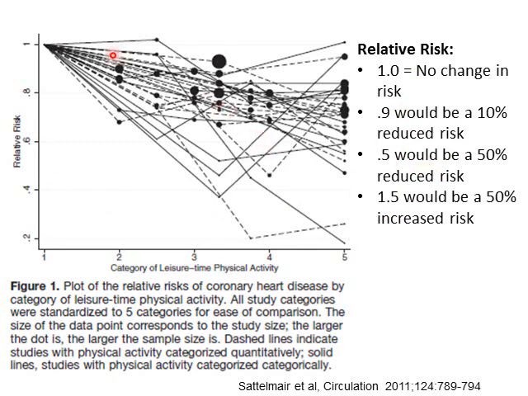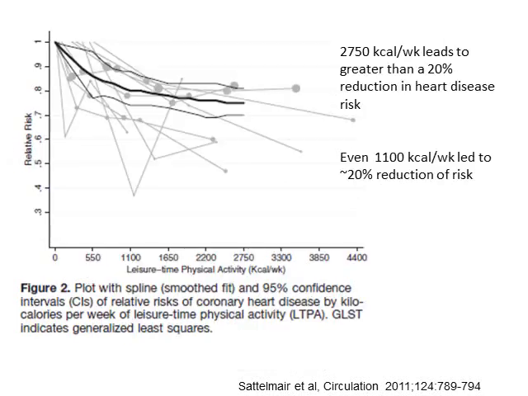Okay, so what we see, these are all the different studies pooled together. The bigger the dot is, the more subjects there were. We see most of them trending down, which is good. Most of them were categorized by leisure time physical activity, with no activity here, and then the further they went down, the more activity they did, the more it trended downwards to a lower risk.